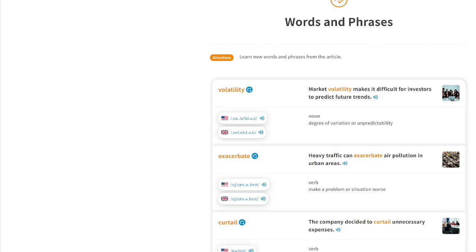Let's read a sample sentence. Market volatility makes it difficult for investors to predict future trends. Okay, next. Exacerbate. Exacerbate is a verb, make a problem or situation worse. Heavy traffic can exacerbate air pollution in urban areas.